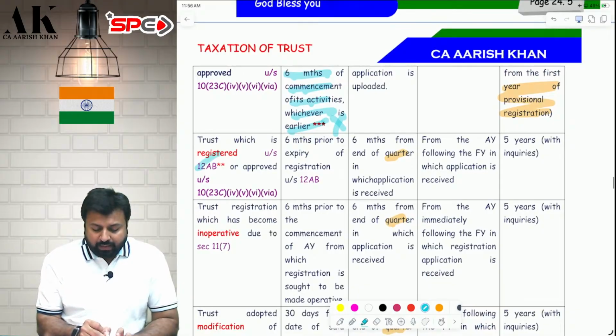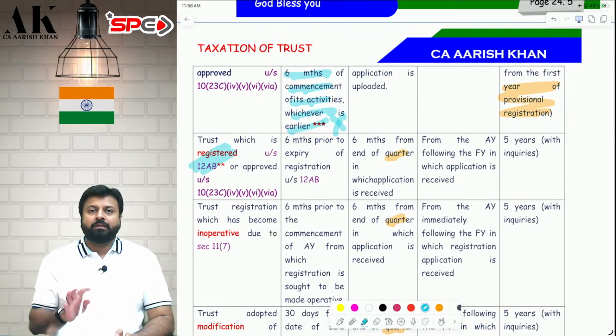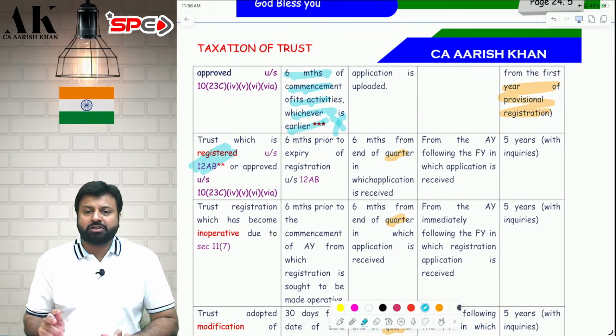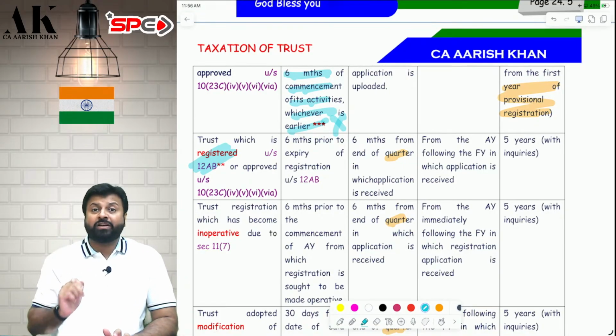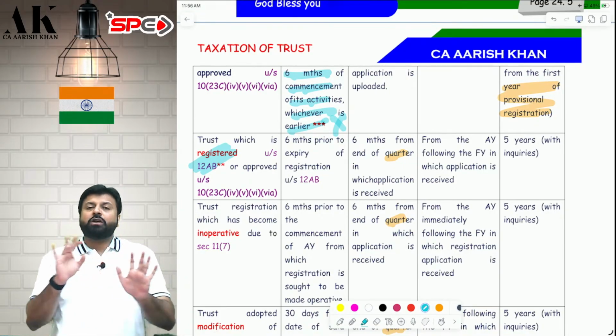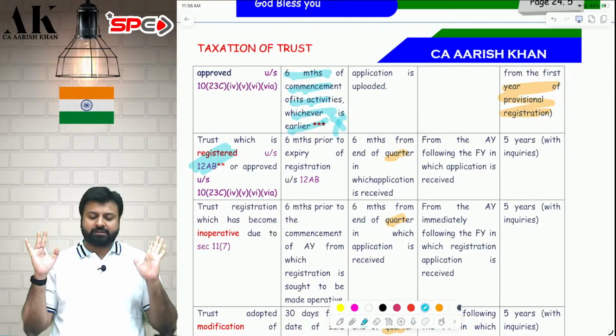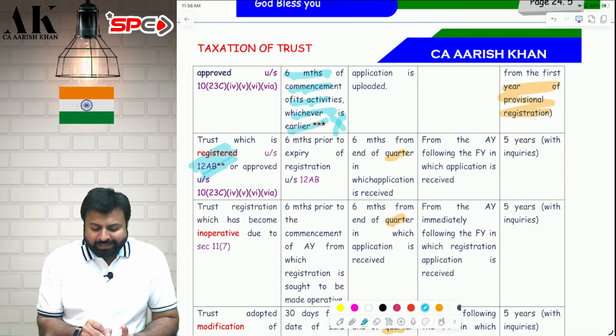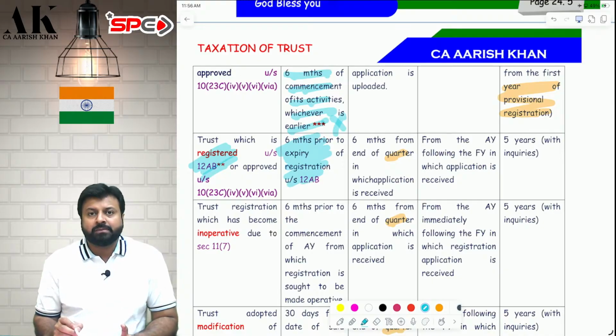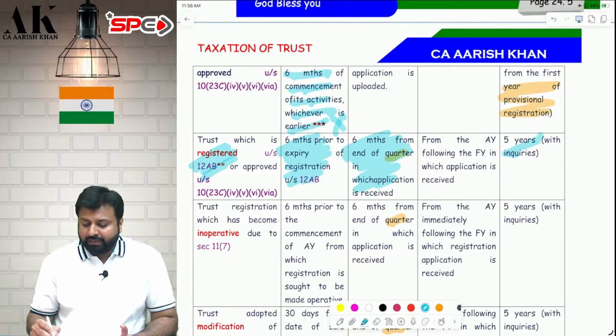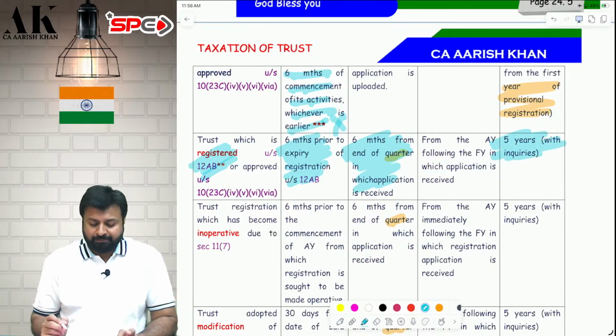Then, a trust which is already registered, they will get exemption for how many years? Registration for 5 years. After 5 years, they have to again come for re-registration. So now you are not going to get registration for lifetime. Before 2021, what used to happen? The government used to give registration for lifetime. Now it is a maximum of 5 years. So if you are already registered, you have to come again after 4.5 years, 6 months prior to expiry of registration. Then they will give it within 6 months from the end of the quarter, and it will be applicable for 5 years with inquiry.